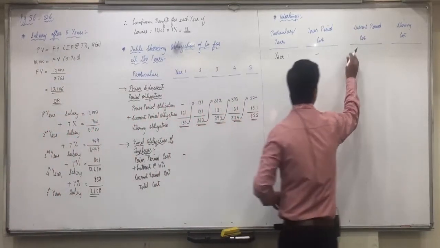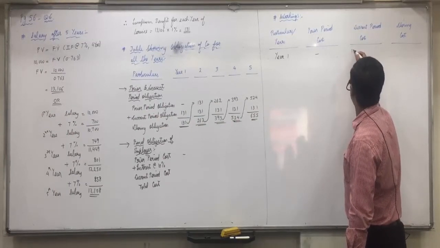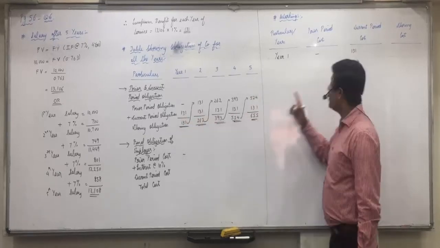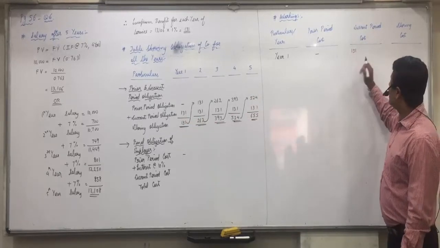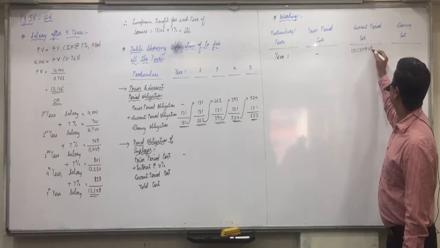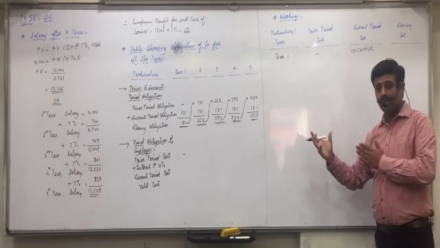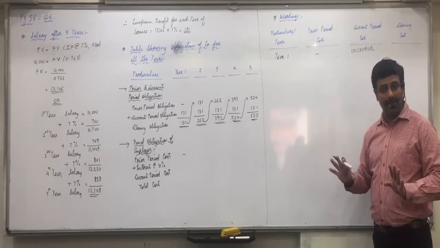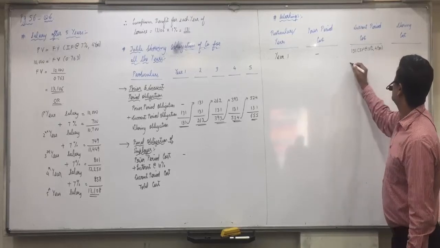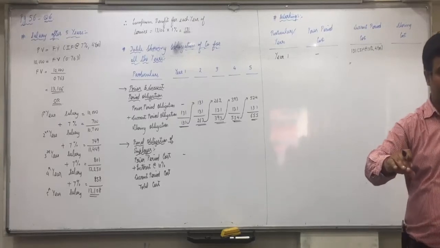Whatever amount you keep aside at the end of first year, how much are you going to keep aside at the end of first year? 131. Current period obligation I am finding. That 131 will be multiplied by the interest factor at the rate of 10%, but after 1 year if you keep aside, then 4 more years, as I said, 5 years practically never come into existence. So this will require 4 years. This you directly get from the table, but right now we don't have the table.